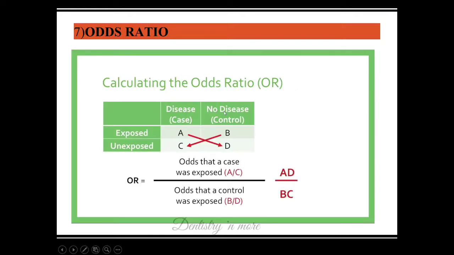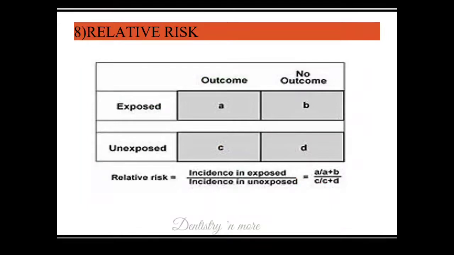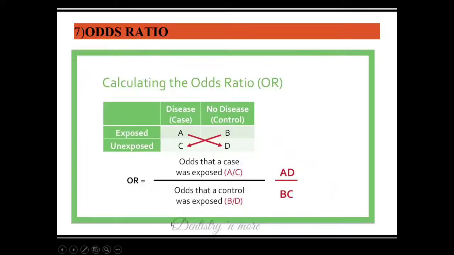Odds ratio is nothing but the odds of exposure in cases divided by the odds of exposure in controls. Okay, so we need to draw a contingency table exactly like this. Disease and non-disease, that is case and control, should be on the x-axis. Exposed and unexposed should be on the y-axis. So odds ratio is nothing but the cross product, that is AD by BC. So if odds ratio is 5, that says that the exposure in the cases is 5 times that in the controls.